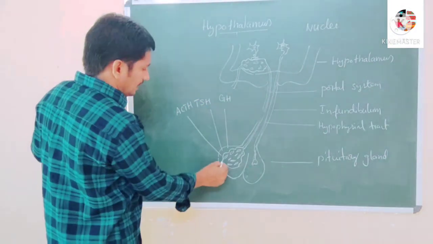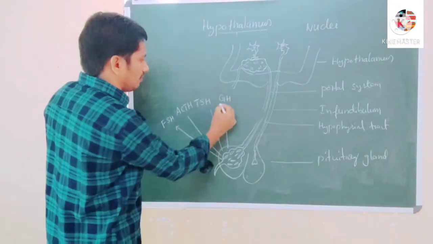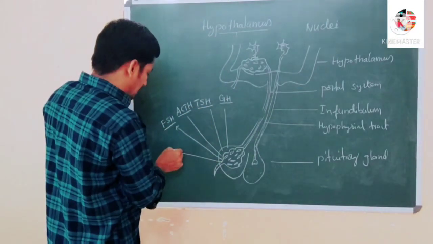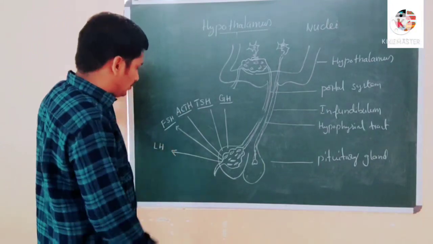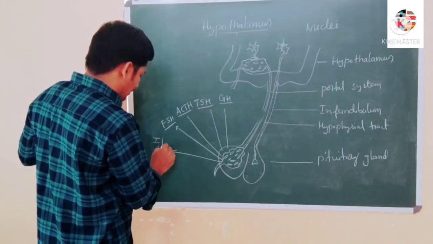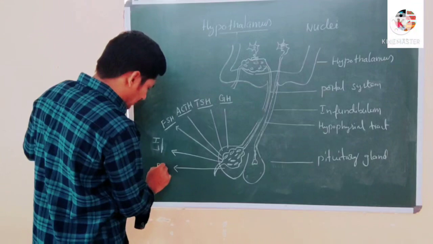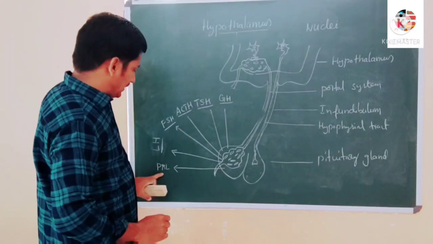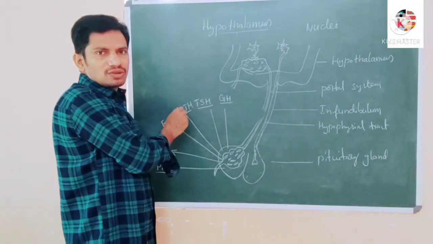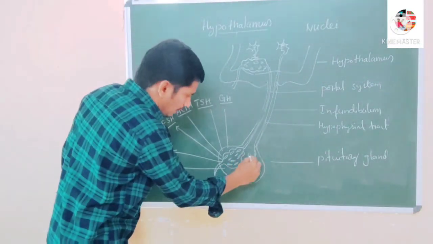Next is follicle stimulating hormone, and luteinizing hormone, LH. That is 1, 2, 3, 4, 5. One more is prolactin, PRL.